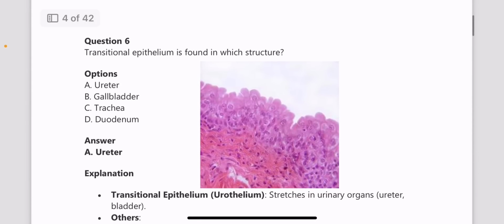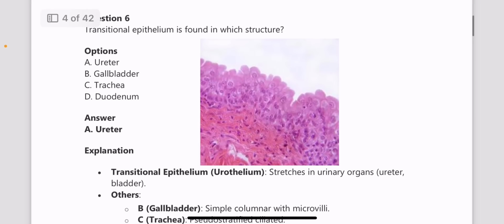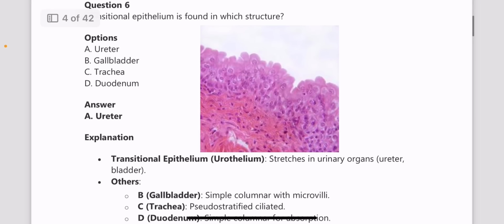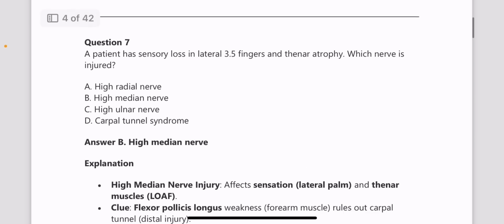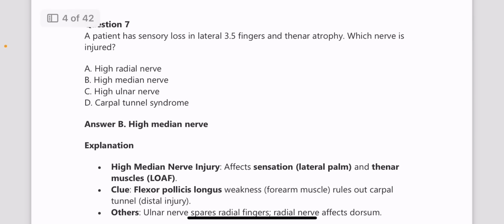Next question, transitional epithelium is found in which structure? So the answer is ureter, and transitional epithelium is mostly seen in urinary organs like ureter, bladder, etc. Next one, a patient has sensory loss in lateral 3.5 digits and thenar atrophy. Which nerve is injured? Answer is high median nerve.